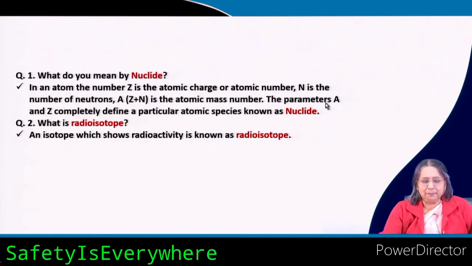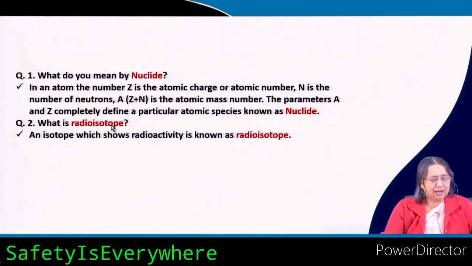So, the parameters A and Z completely define a particular atomic species. If you tell, for a particular element, how much is A and how much is Z, then you have defined an atomic species, and this is the nuclide.